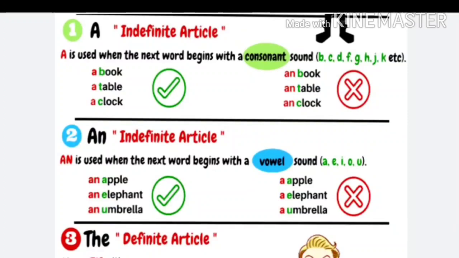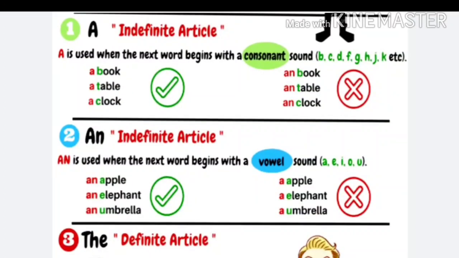Understood? Now students, we use the articles a and an before singular countable nouns or noun phrases when no particular object is being talked about, like a fruit stall, a bright day, a vegetable shop, an ordinary day.